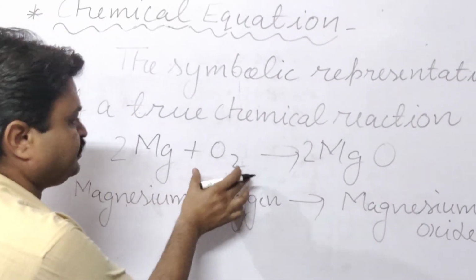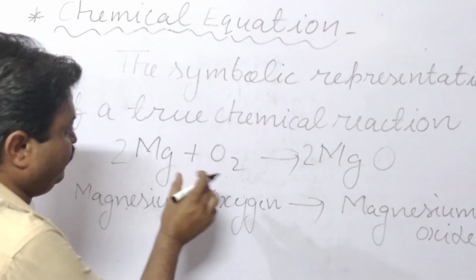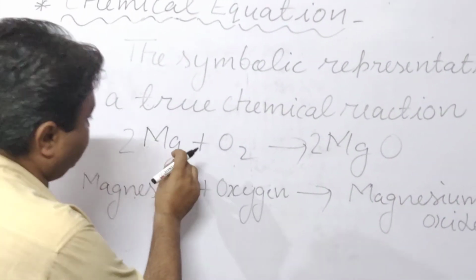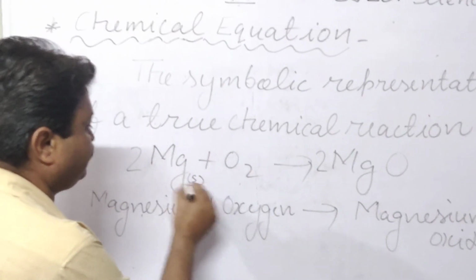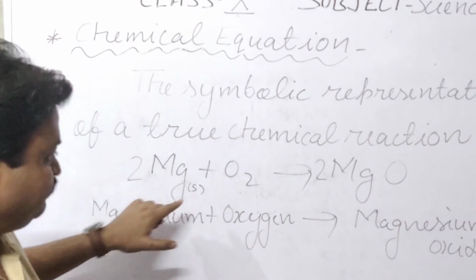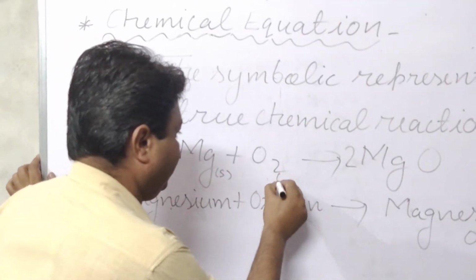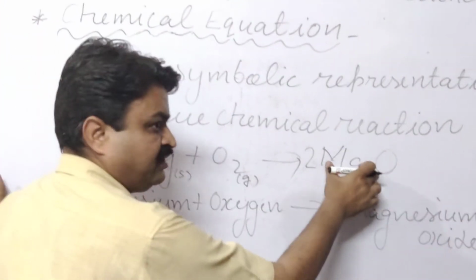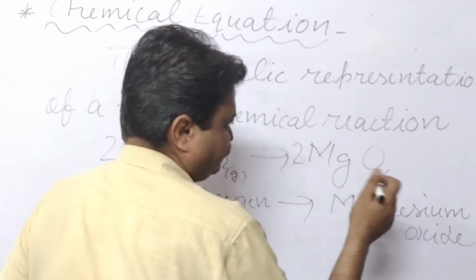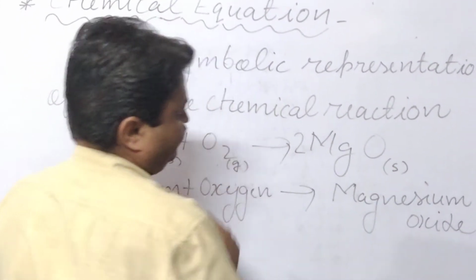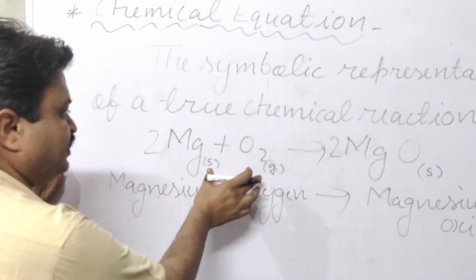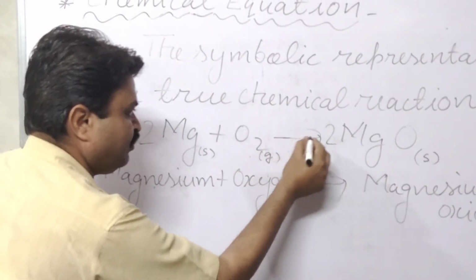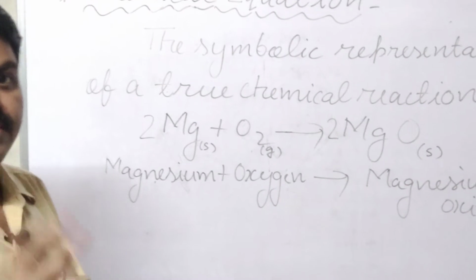So students, this is the chemical equation, this is the word equation. In this, we can also write the state of the chemical substance. Like magnesium is in the solid state, so we represent solid with s. Oxygen is a gas, so we represent it with a small g. And here magnesium oxide is produced, and it is found in the solid form, so we write it with s. So it is the symbolic representation of this reaction. Now this arrow represents the direction of the chemical reaction.